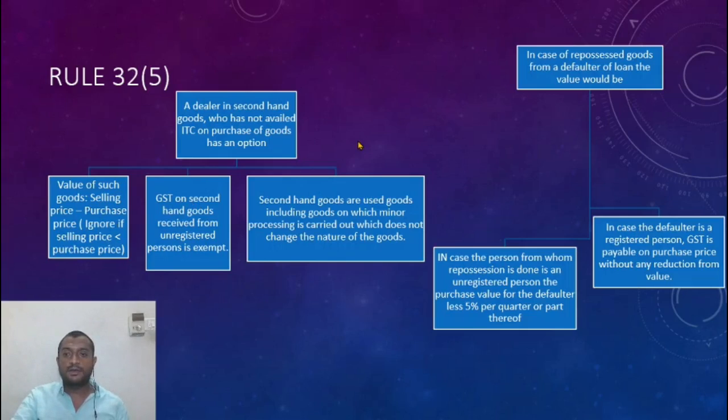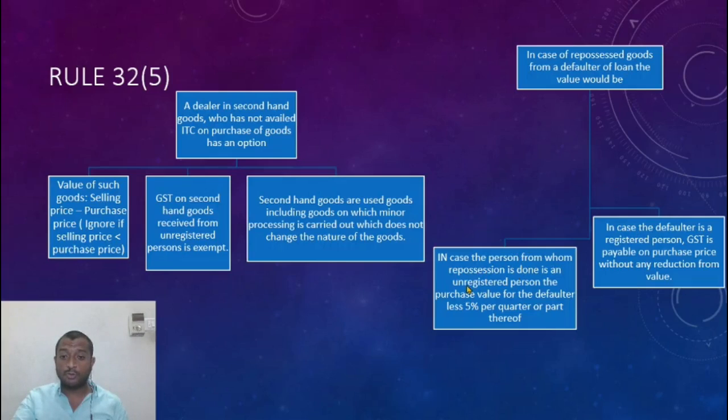All right. So in case of repossessed goods, let us say a bank, SBI, has found a corporate debtor who has defaulted a loan, or an individual who has defaulted a loan. It went to his house and seized his luxury car. Now it wants to sell this luxury car. What is the value for it? The same method needs to be opted.